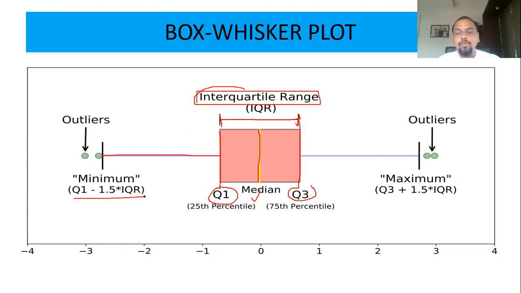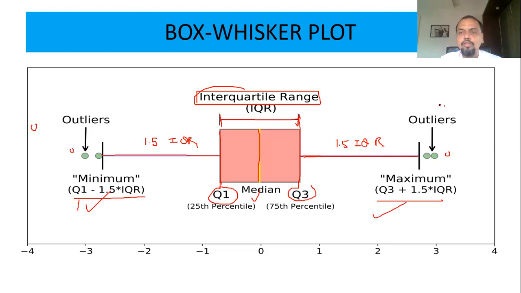How is it calculated? I'm going a little bit technical. It is Q1 minus 1.5 times the interquartile range. And this is Q3, so from the upper side, it is Q3 plus 1.5 times the interquartile range. Q1 minus this, because we are going on the left hand side, and here it is Q3 plus. If any point lies outside the minimum or maximum value, maybe somewhere here, they are called the outliers.